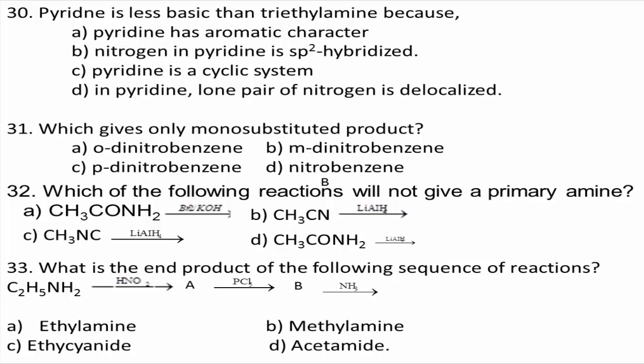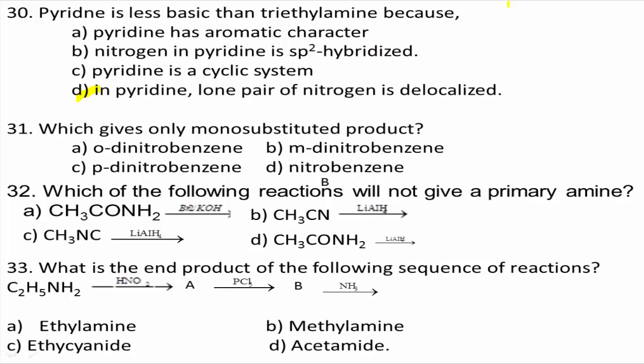Therefore, option D is the right answer.